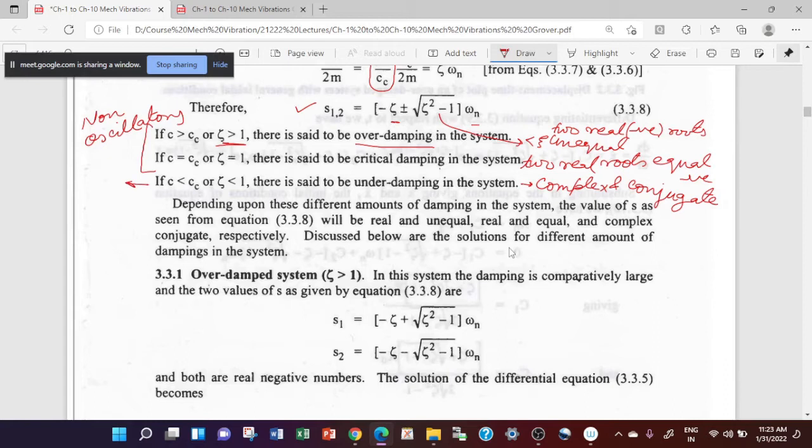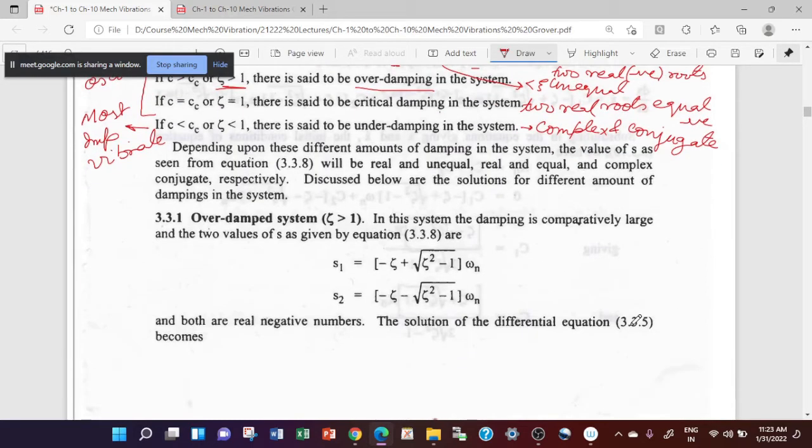That's why this is the most important and pertinent case for vibration analysis. I will be discussing this in detail. I will devote less time to the first two cases and sufficient time to the third case.